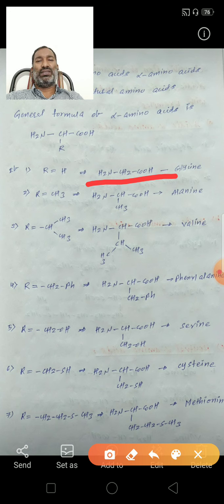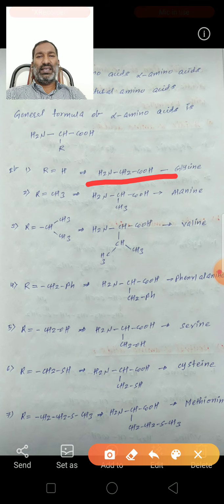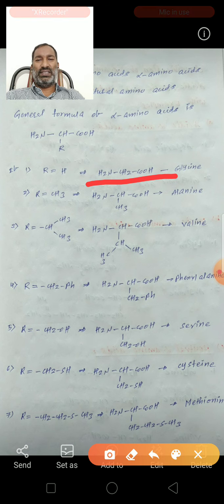This is known as glycine. Glycine is the simplest and smallest amino acid. If R is equal to CH3, the alpha amino acid is NH2CHCOOH with CH3 in the R place. So it is known as alanine.